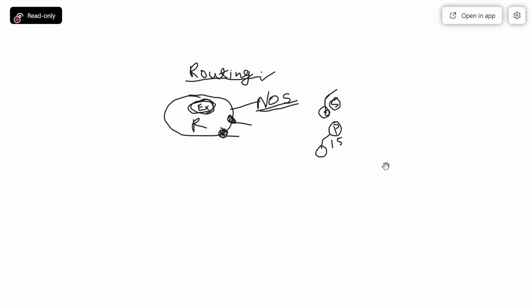Similarly, somebody is living in Kolkata. Then he will also tell his status. So this way we are forming a network. In my network, how many nodes are there?